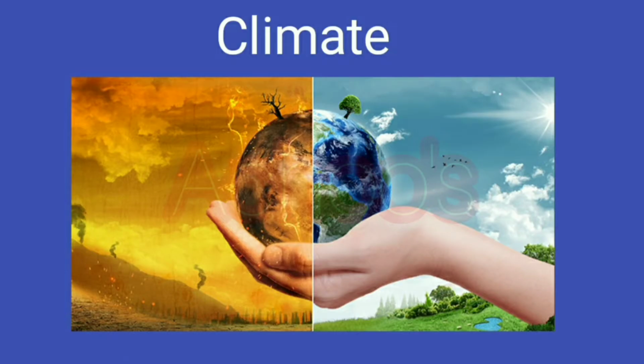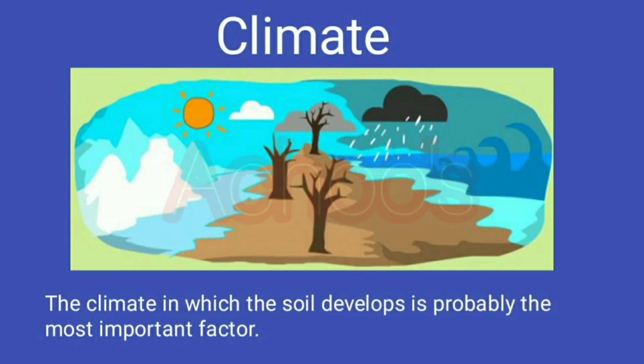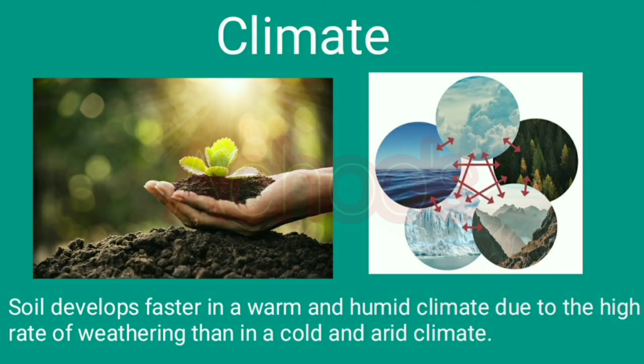Now let's see how the climate affects soil formation. Yes, there is a relation between the climate and the soil. The climate in which the soil develops is probably the most important factor. You know children, soil develops faster in a warm and humid climate. Why? It is due to the higher rate of weathering than in a cold and arid climate.